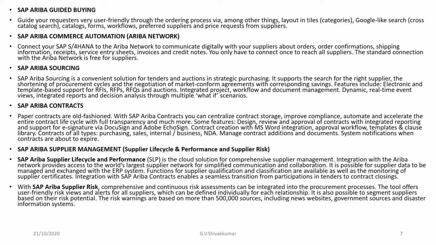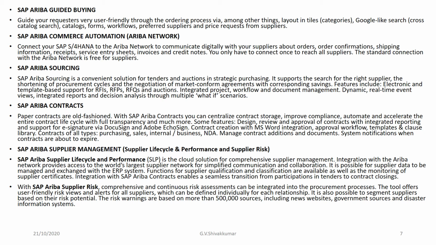Okay, and then SAP Ariba Contracts. Paper contracts are old-fashioned. With SAP Ariba Contracts, you can centralize contract storage, improve compliance, and automate and accelerate the entire contract lifecycle with full transparency and much more. Some features are design, review, and approval of contracts, with integrated reporting and support for e-signature via DocuSign and Adobe EchoSign.